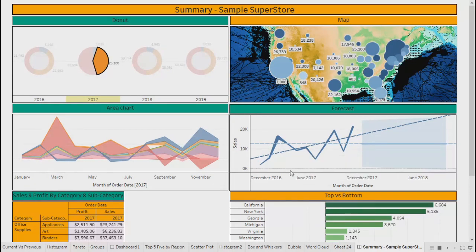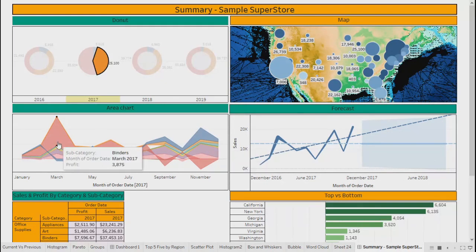They got filtered out. Even in the forecast, you will be able to see data only for 2017 at this moment. The last date will be December 2017. Forecast is for 2018, so that's fine. That's the forecast, not the actual data.